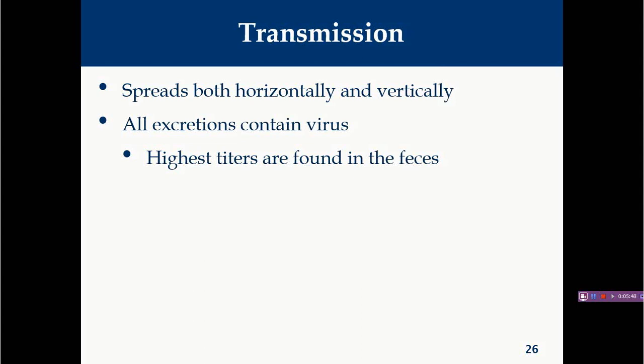The virus is also transmitted horizontally, because the majority of excretions containing these viruses, most importantly feces, make the fecal-oral route important for transmission. But still, vertical transmission is the main primary route responsible for production of this disease.